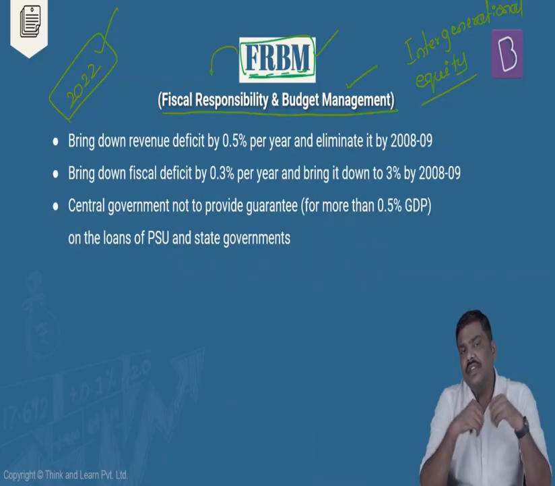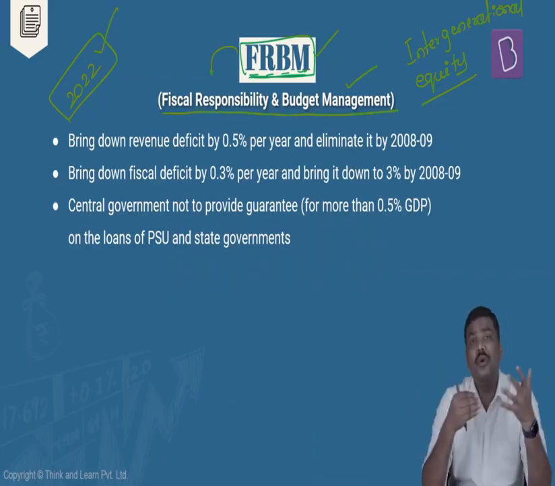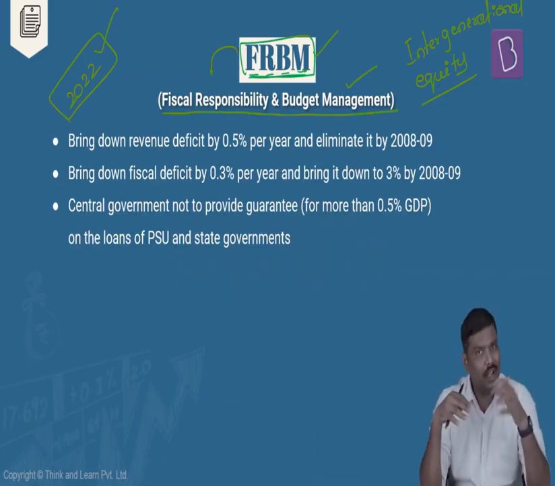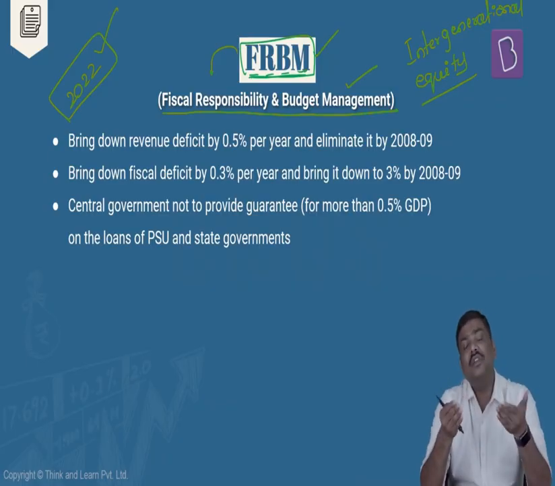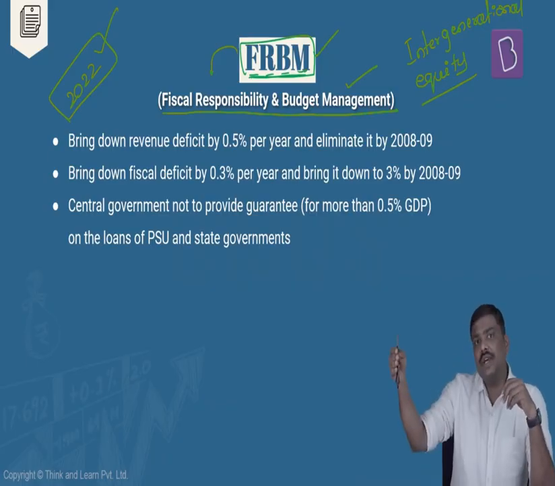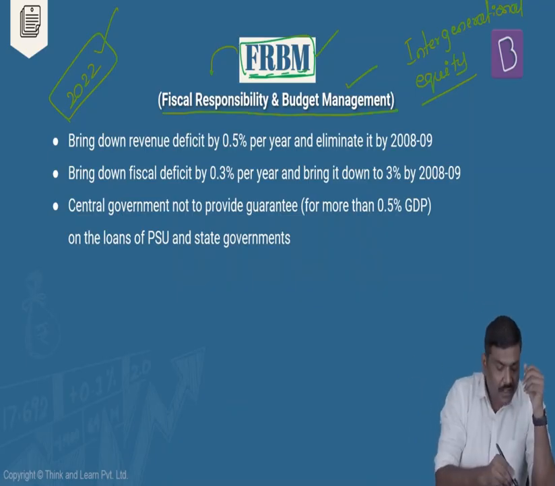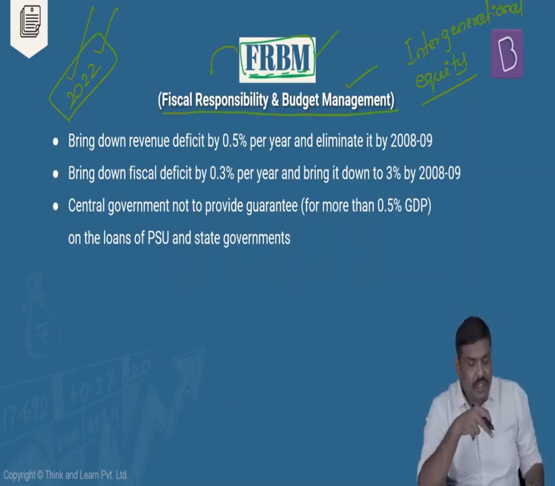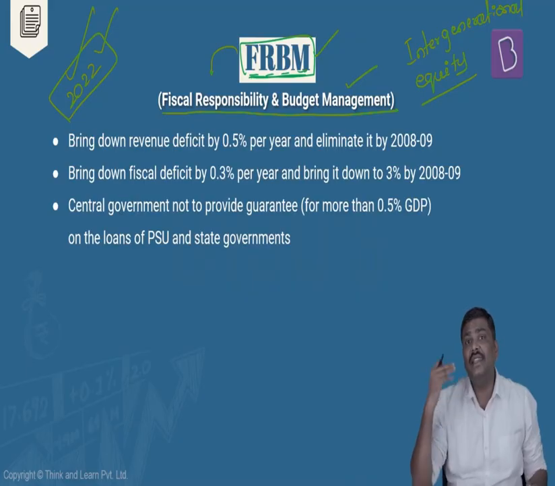Let's say in 2027, after 5 years, the government needs to repay this particular amount. Now, let's say after 10 years from 2022, that will be 2032, government has to pay the borrowing, right? The repayment has to be done. So the argument here is, when the government does a huge amount of borrowing today, the repayment has to be done. And in the future, imagine there is one more government, that future government will have to pay this particular amount. And the problem here is, when the future government starts making a repayment, there will be a constraint on the money that they're supposed to spend in that year.